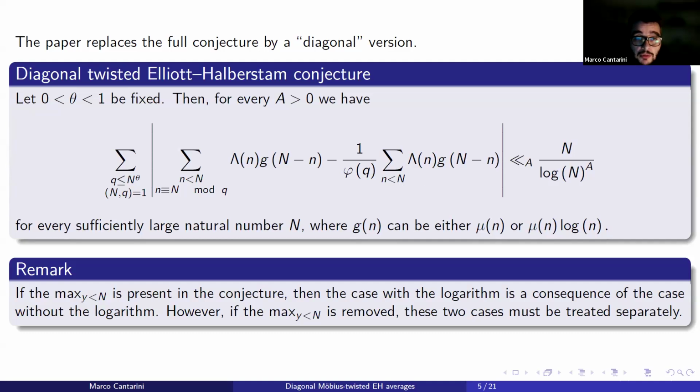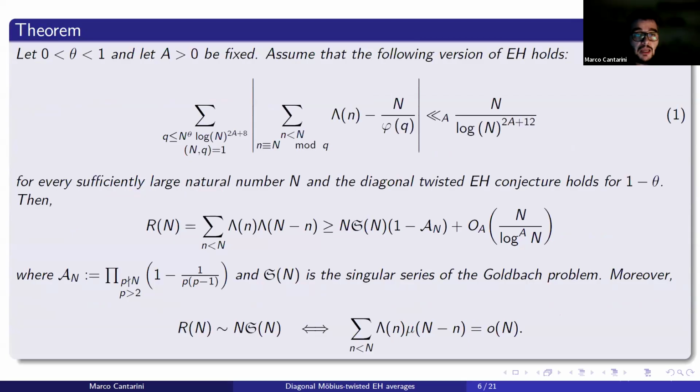Even if this conjecture, as I said, is weaker in some sense with respect to the Wang-Li formulation, it is strong enough to continue to imply the Goldbach conjecture. Indeed, we have this theorem that essentially follows the proof of Wang-Li.